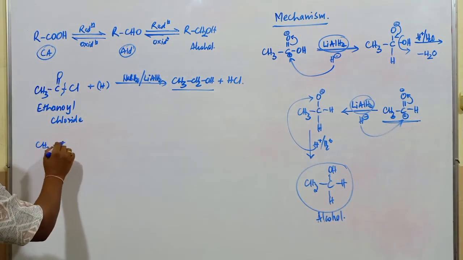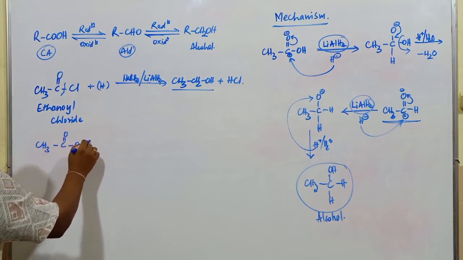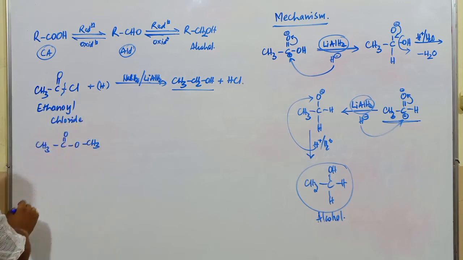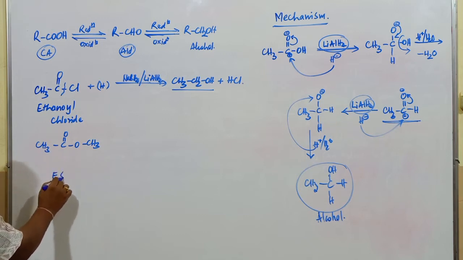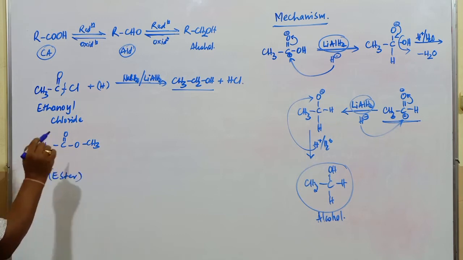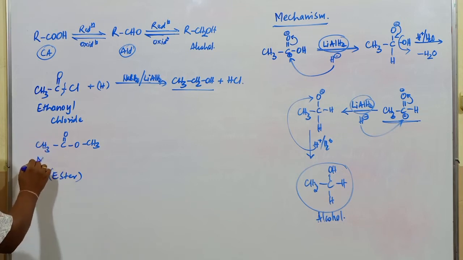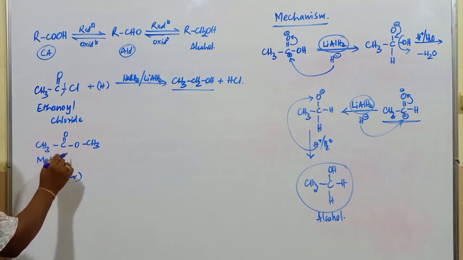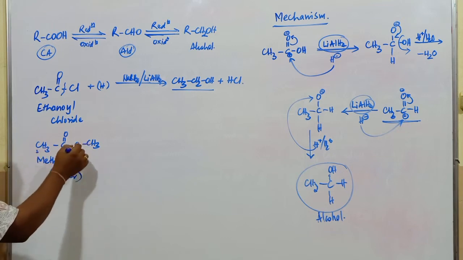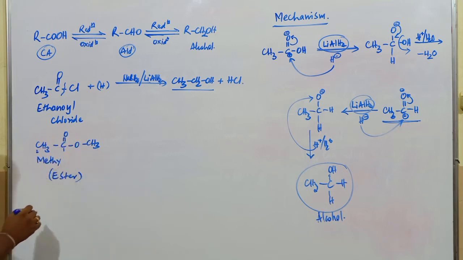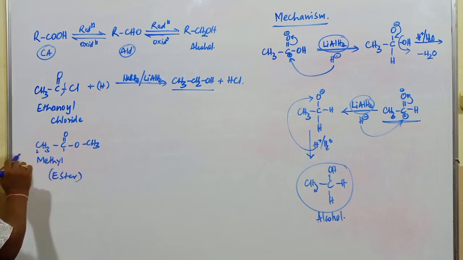Suppose you consider CH3COOCH3. What is the compound here? This compound is an ester functional group, an ester compound. What's the IUPAC name? It is methyl. This is number 1 and this is number 2. Here this is not number 1, it's not part of the longest chain because an oxygen atom is present in between. This group is methyl.